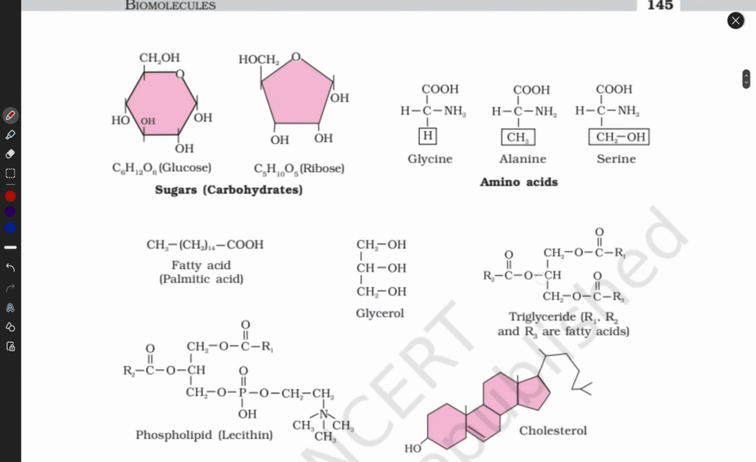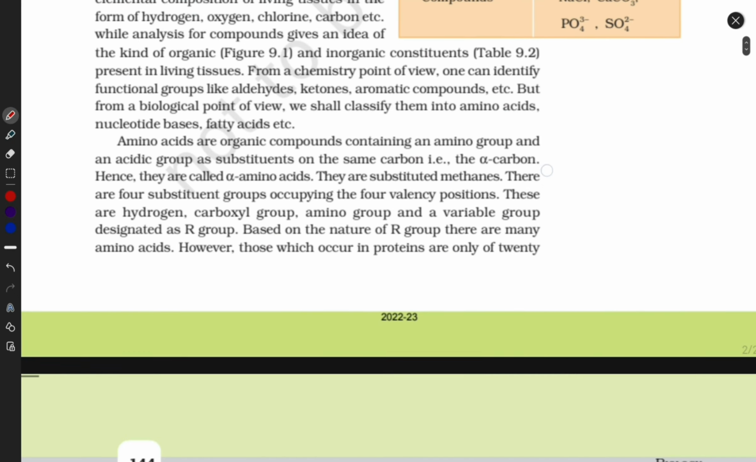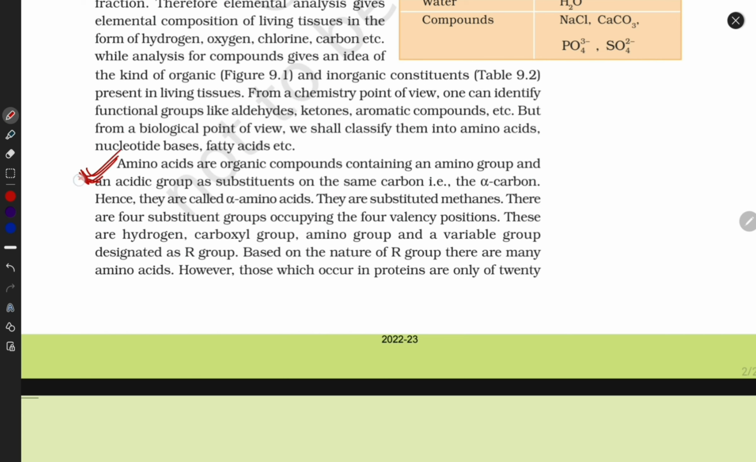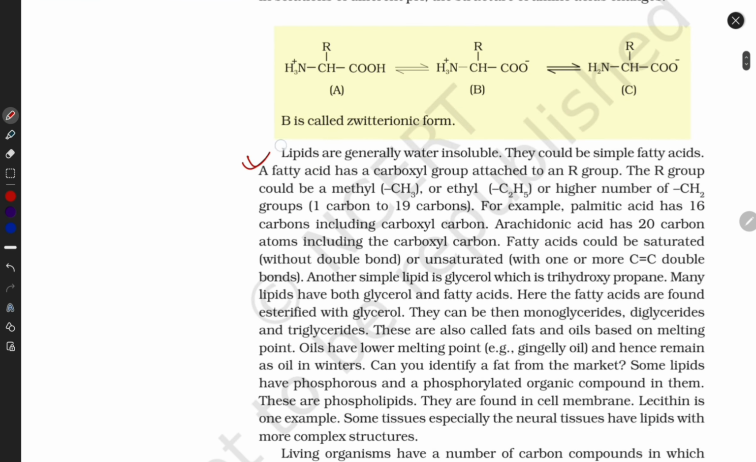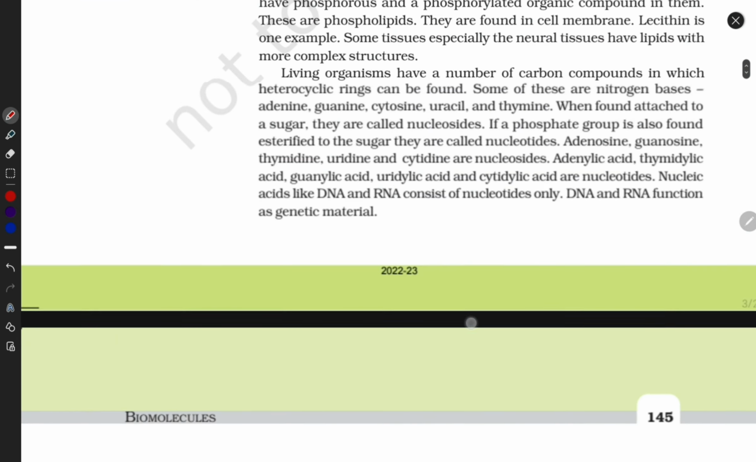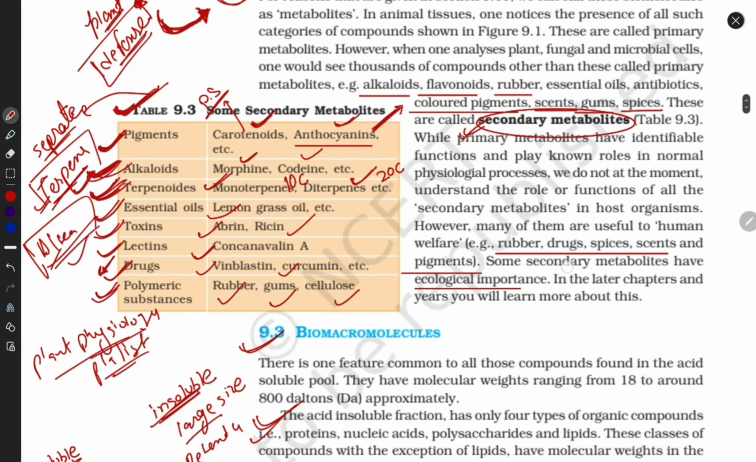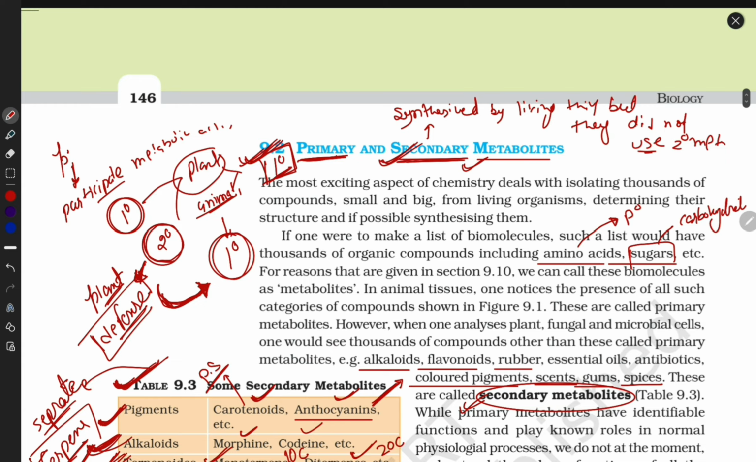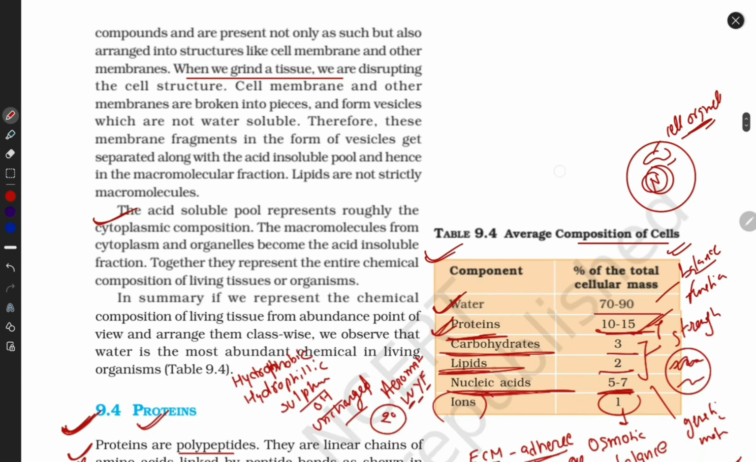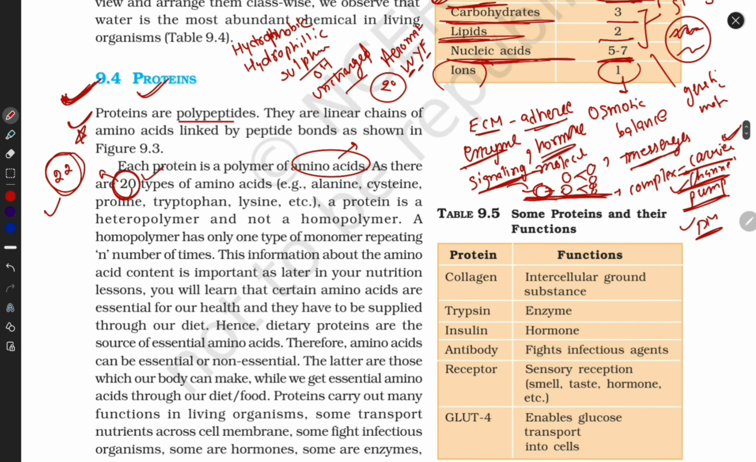I already described in detail beyond the level. Check my previous lecture. Amino acids are described in a separate video. Lipids are described in a separate video. And nucleic acid is also described in a separate video. Now here I describe primary and secondary metabolites. And now we continue with proteins, guys. This whole phenomenon I already taught you.